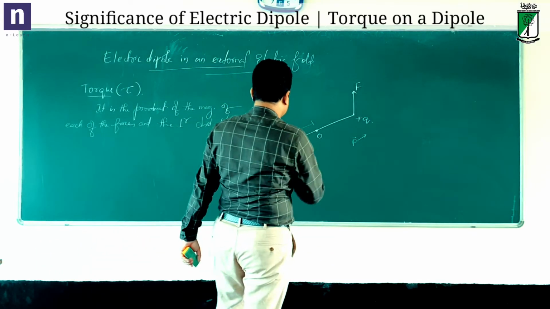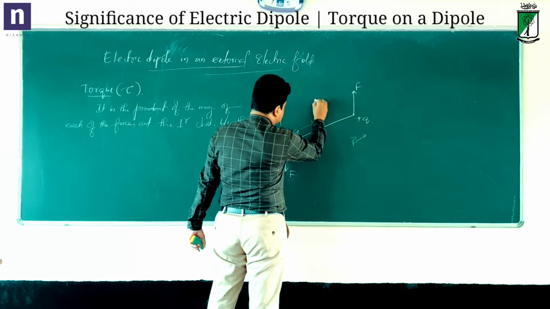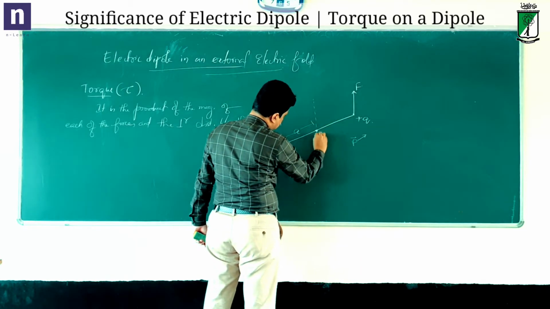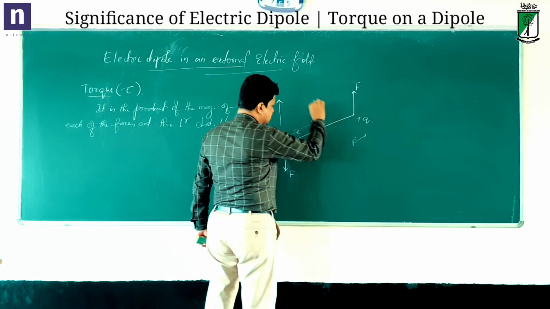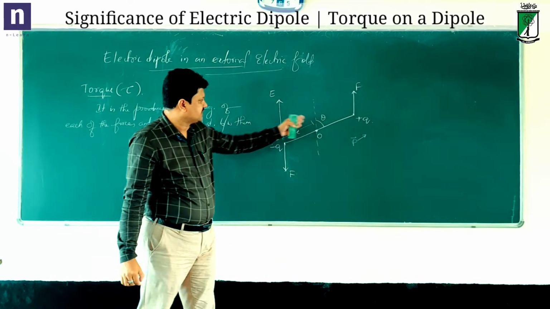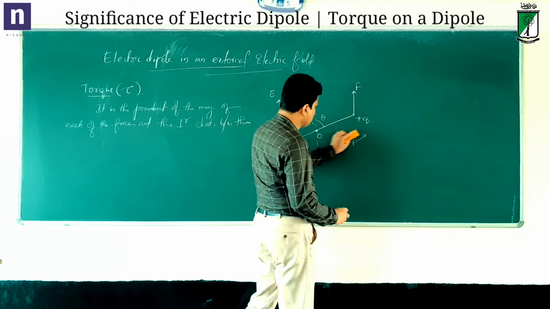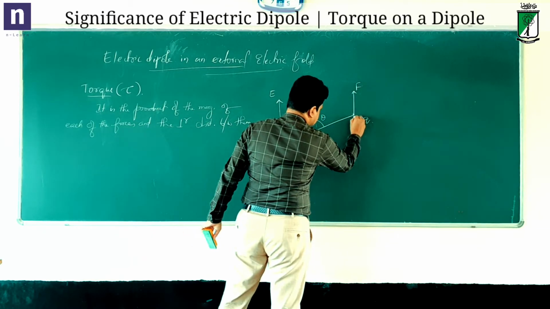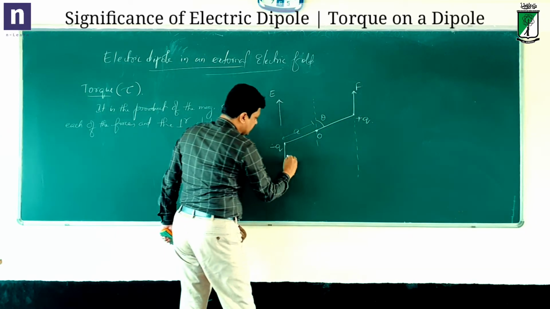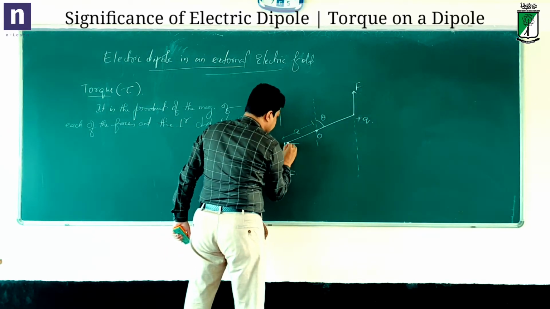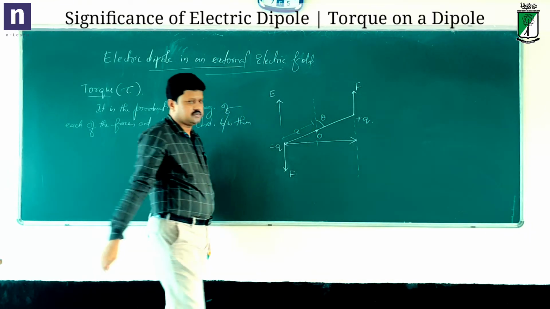So now, what is the perpendicular distance? Of course, mathematically you have to measure. Let us say this is the electric field direction, and this is theta. The external electric field makes an angle theta with the dipole axis. Then, what is the perpendicular distance? Here is one force upward, here is the force downward. The perpendicular distance between them is this much.